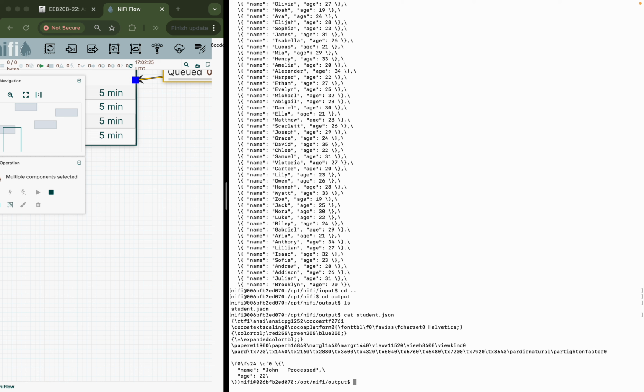In conclusion, Apache NiFi provides a powerful visual interface for designing data pipelines. It simplifies complex data processing tasks by allowing users to build workflows using drag and drop components instead of writing code. This makes it highly useful for data engineering, system integration, and real-time data processing applications in modern software systems.